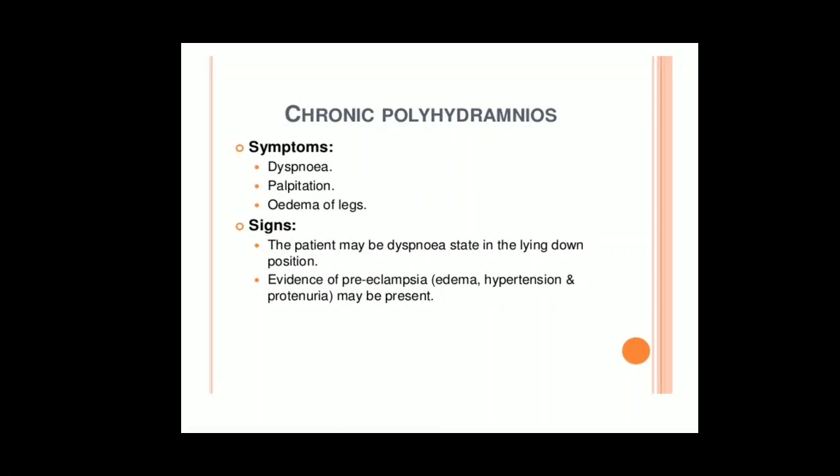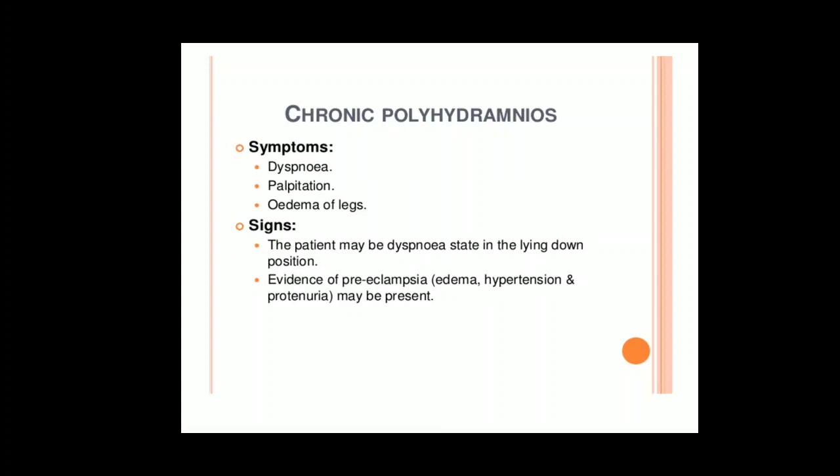Next come the signs and symptoms of chronic polyhydramnios. Symptoms: the mother will show dyspnea, difficulty in breathing, then palpitation, she will feel her heart rate, then edema of the legs, swelling in the legs will appear.